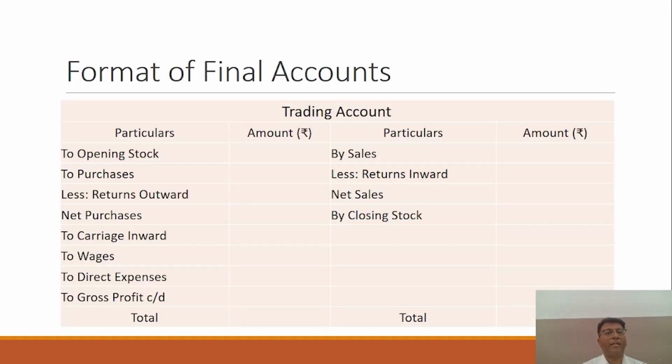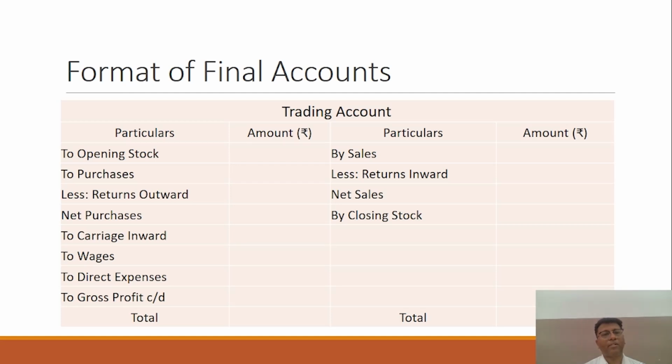And now it is time to take a view of the format of the final account, how to prepare it. There is a particular format, and the trading account we are discussing first. There are columns for the amount: on the left side the debit amount, and on the right side the credit amount. So this is the final account format you have to prepare. One by one, we will read every item.